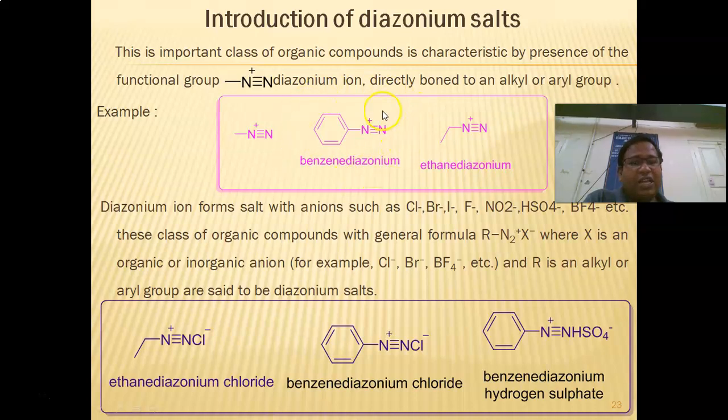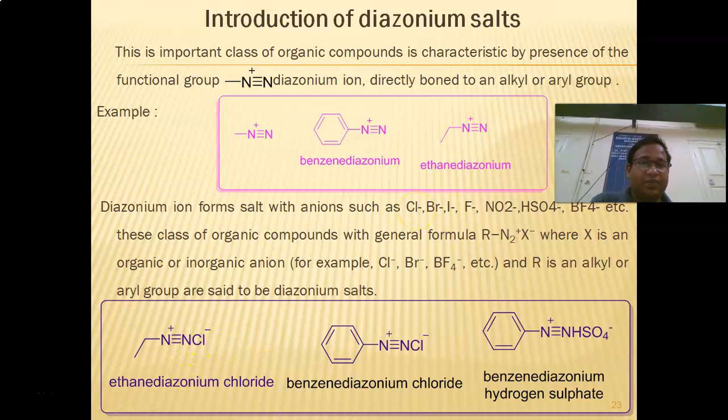So if the diazonium ion forms the salt with the various anionic groups, that is chlorine, bromine, iodine, fluorine, nitro, sulfate, tetrafluoroborate, etc., then that molecule is said to be a diazonium salt.